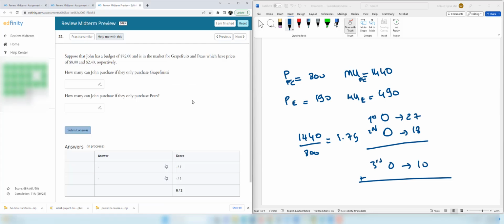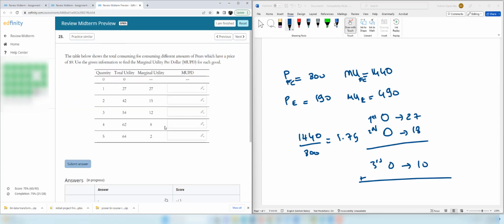Suppose that John has a budget of $72 and is in the market for grapefruits and pears, which have prices $8 and $2.40 respectively. How many can John purchase if they only purchase grapefruits? So we have the budget constraint of 72 and the grapefruits are $8. 72 divided by 8, 9 grapefruits is the right answer. And now we need to find if we just purchase only pears, then 72 divided by 2.4, which in this case is 30 pears.